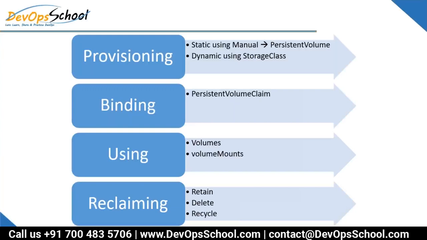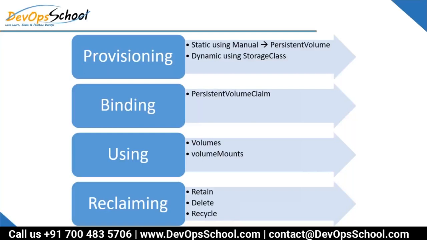Provisioning has two types, which I have talked about: static provisioning and dynamic provisioning using a storage class. Binding happens with the PVC binding. Using is done through volumes and volume mounts. Volumes means pod.spec.volumes, and volume mounts means pod.spec.containers.volumeMounts.